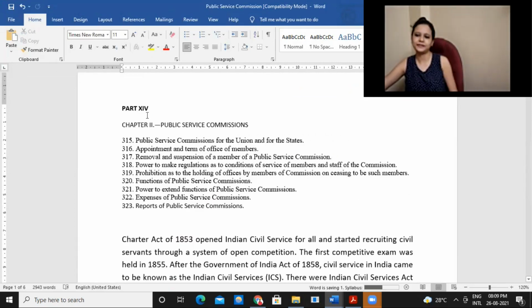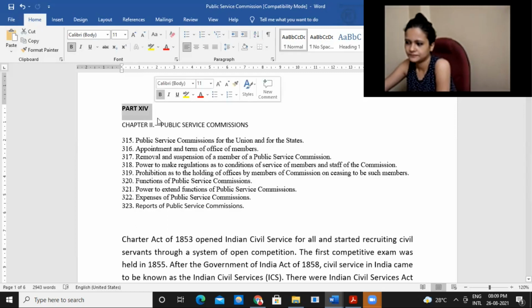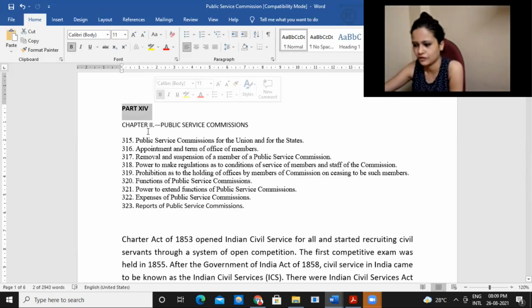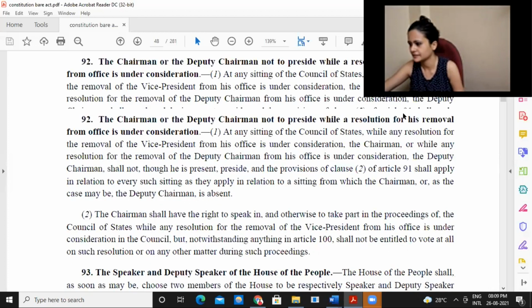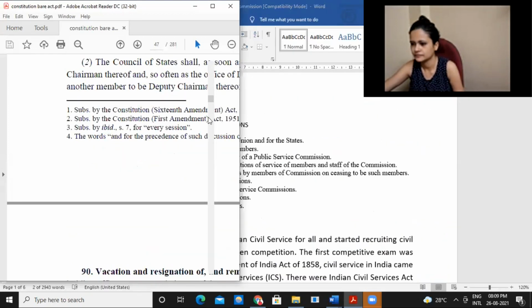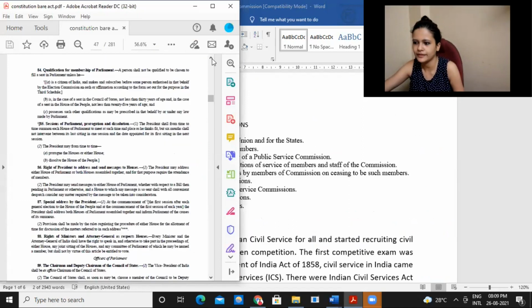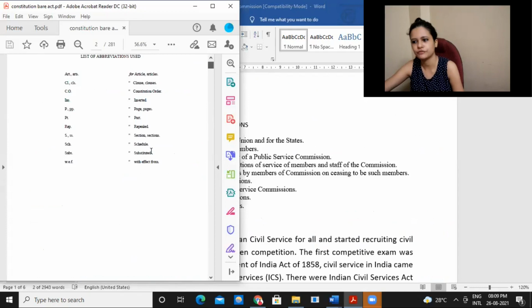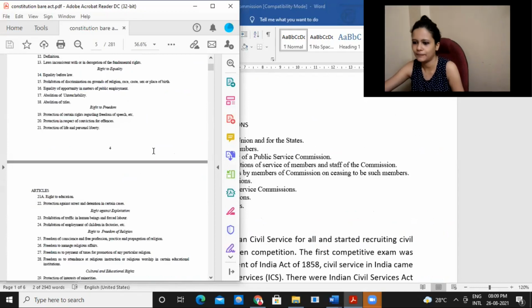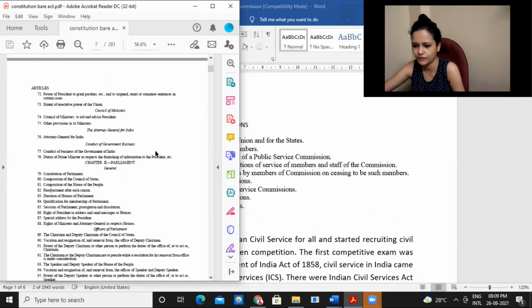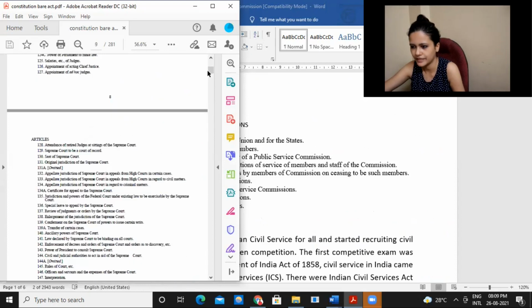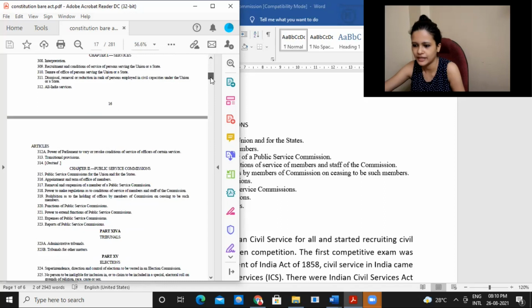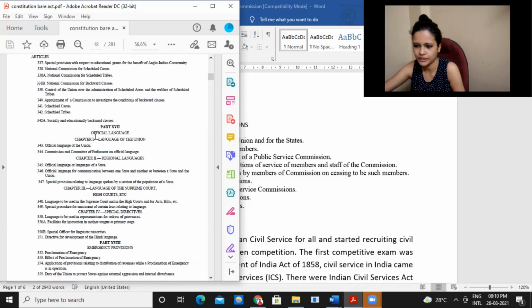So this entire thing is from Part 14 of the Constitution of India. Part 14 basically has two different chapters. If we look at the Bare Act, Part 14 has two different chapters, and Chapter 2 talks about the Public Service Commission: who all will be the members, where they will be appointed, how it will be done, and all that stuff is mentioned there. And the first part is with regard to the constitutional protection which we have.